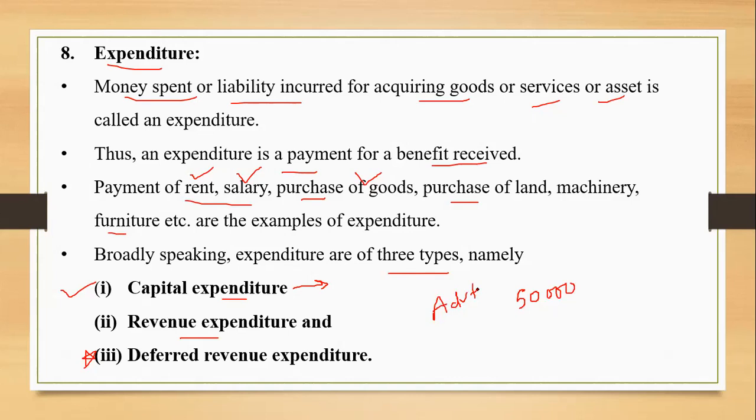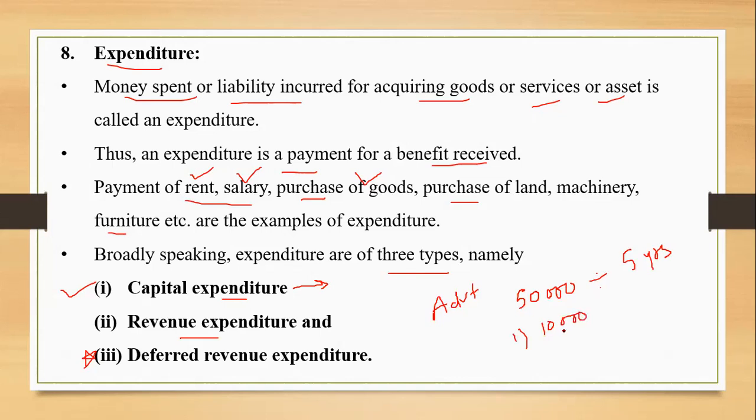And the benefit that will be received by the firm is for 5 years, right? So what I do is divide 50,000 by 5, because I know the benefit is to be received for 5 years. For the first year, the benefit received will be for the amount of rupees 10,000.